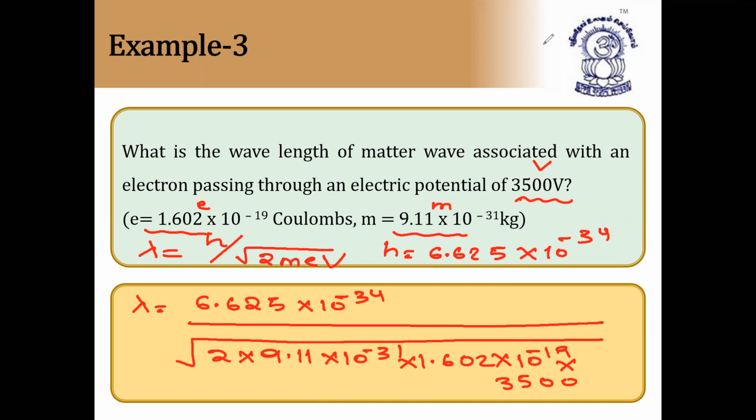So this is again the accelerating potential problem. Whenever they have mentioned potential, straight away you have to take the formula lambda is equal to h by root of 2 into m into e into v. This is called accelerating potential, to find lambda when accelerating potential is given. I hope this is clear. Next question.